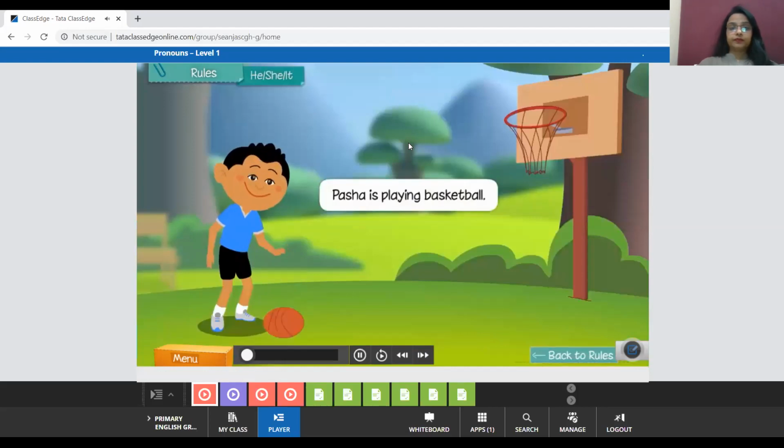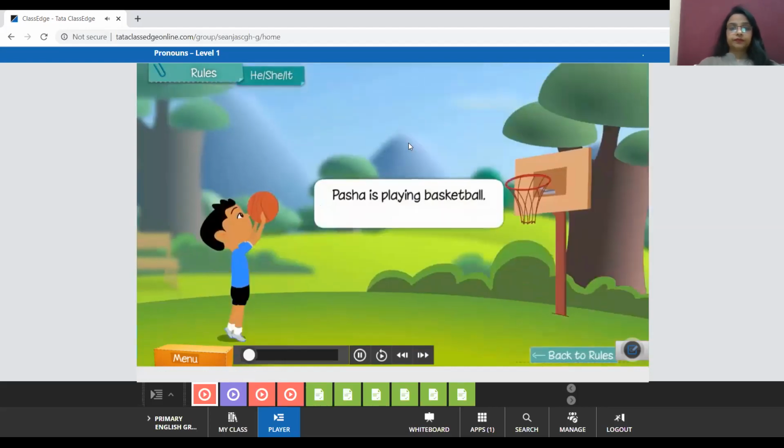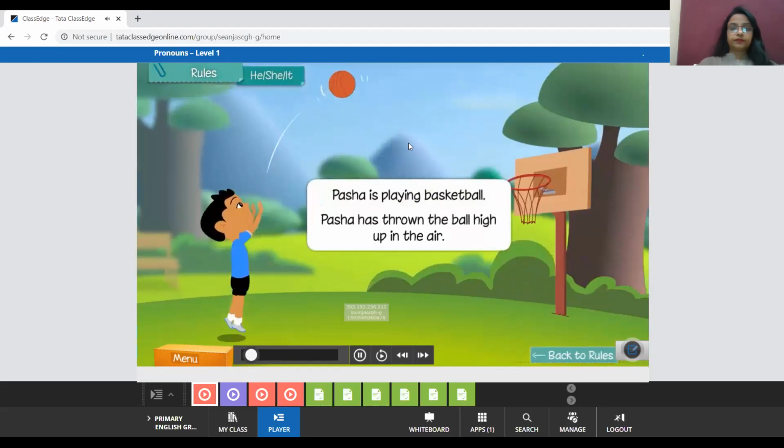Pasha is playing basketball. Pasha has thrown the ball high up in the air. How do we avoid repeating Pasha? We can use the word he. He is a pronoun. Pasha is playing basketball. He has thrown the ball high up in the air. He is used for a boy or a man. Since Pasha is a boy, you use he.